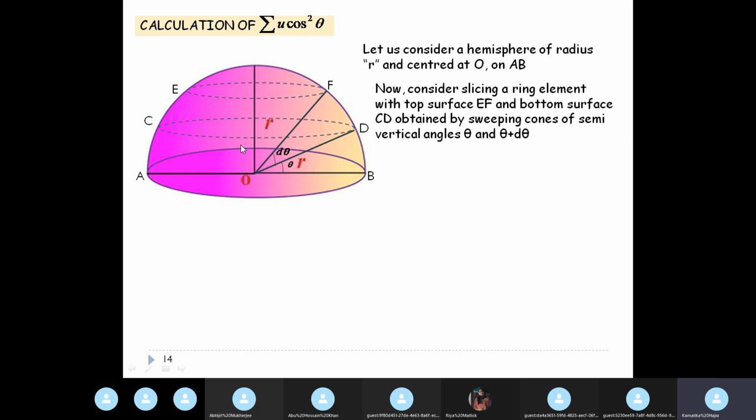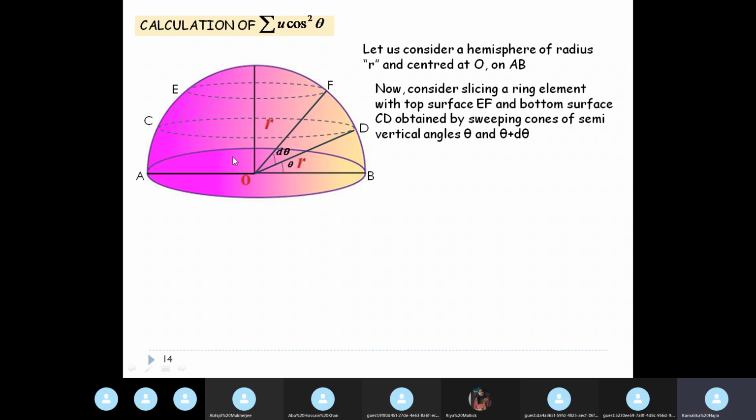So this bottom surface is obtained by sweeping out a cone of semi-vertical angle theta, and the top surface is obtained by sweeping out a cone of semi-vertical angle theta plus d theta. Then we will get a slice, a ring out of this hemisphere, called EFDC or FECD, whatever.